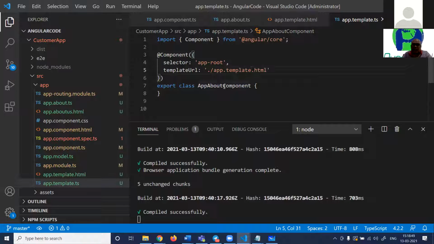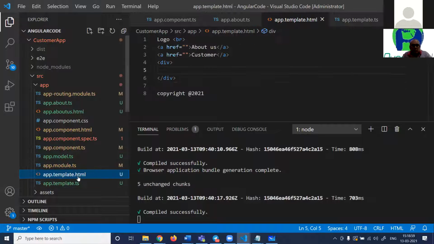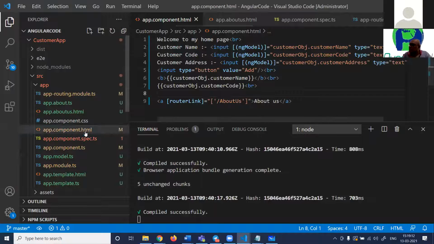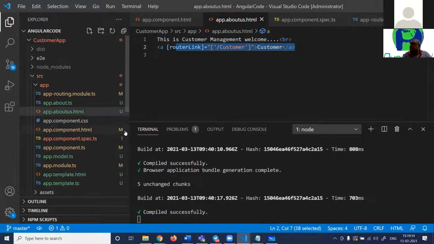Template.html, app.template.component. I've just renamed it. So now we have three UI. We have three user interfaces. One, master page, template page, this one. Second, customer. Third, about us, right?